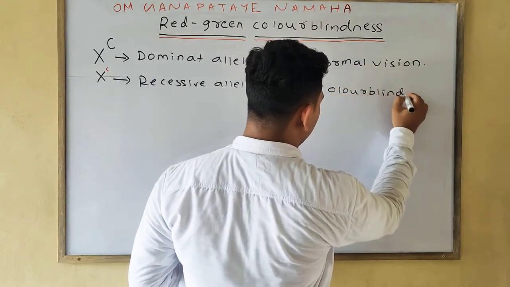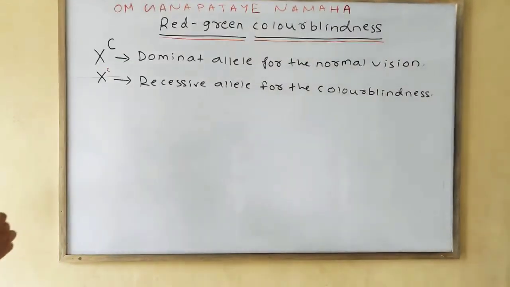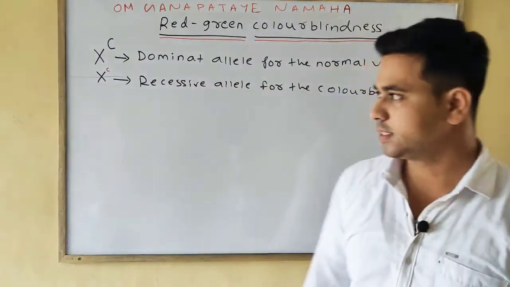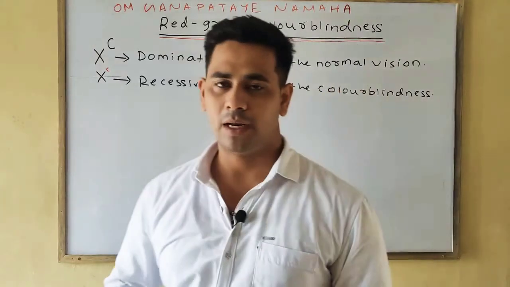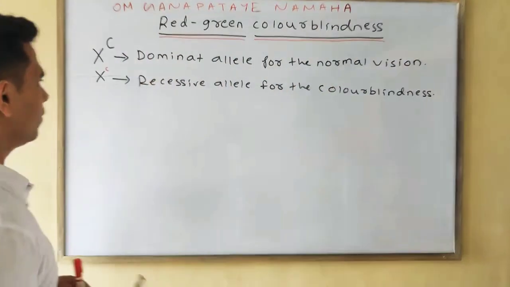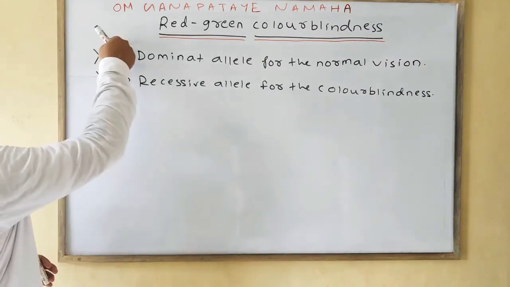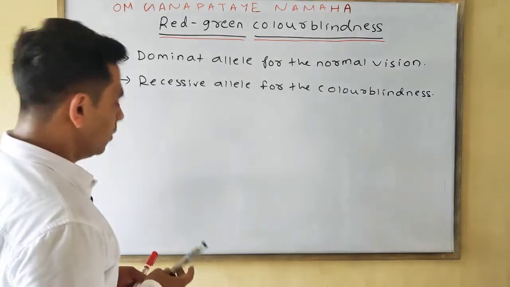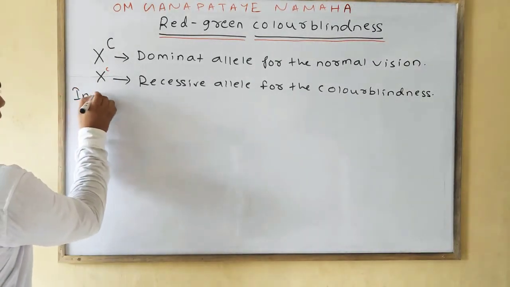X capital C, we basically represent the capital one for the dominant and the small one for the recessive. As the letter is the same, I have written capital C in black and small c in red. What are the various conditions? First, in case of female.